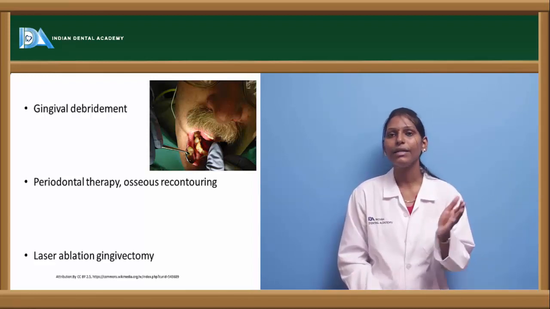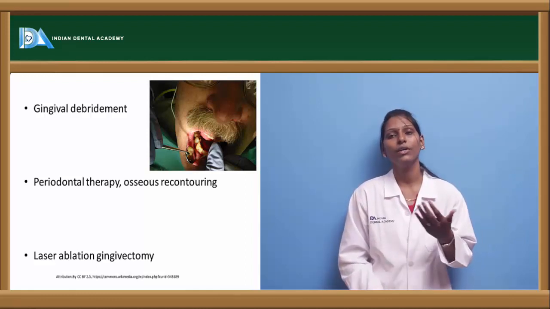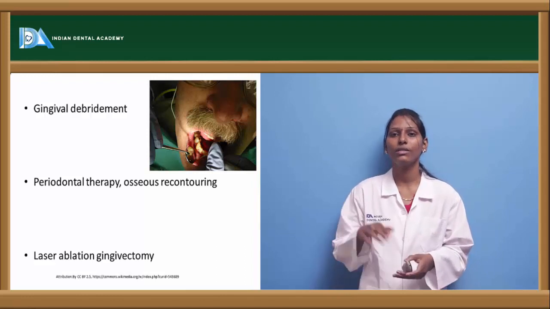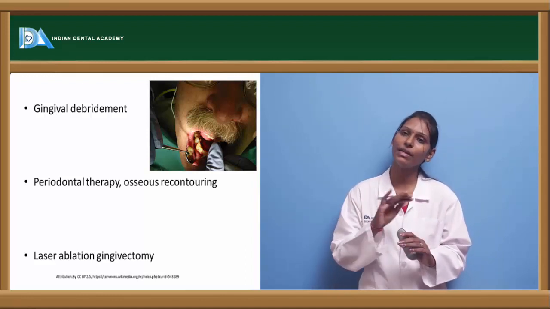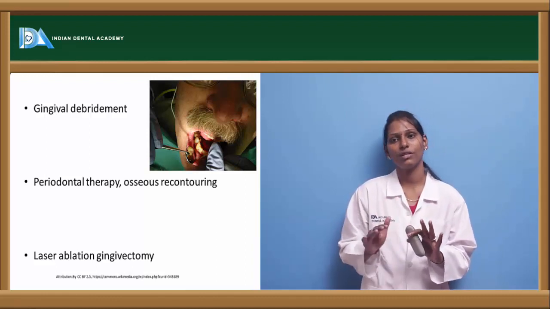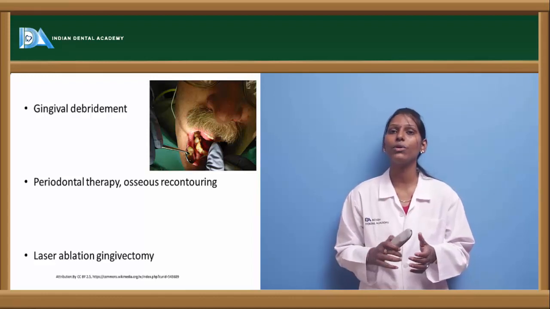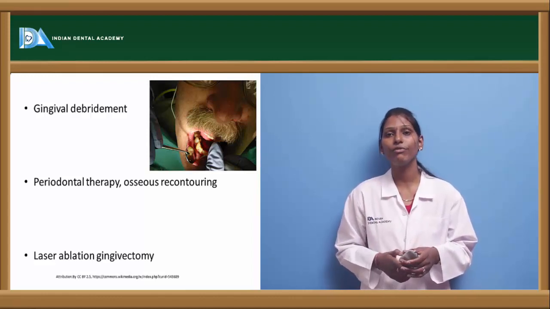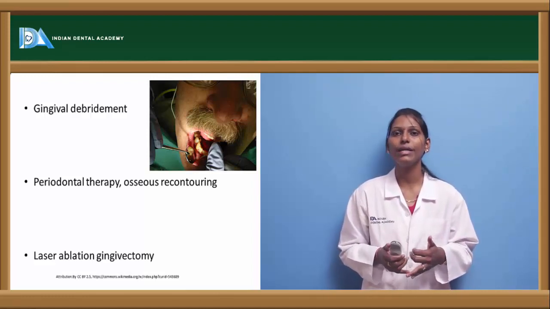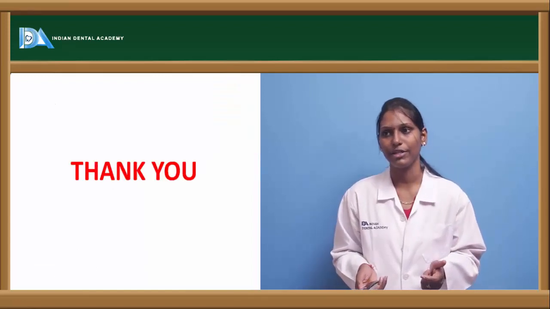Gingivectomy is nothing but removal, the cutting, of the excess gingiva. You can go for either gingivectomy or gingivoplasty. Gingivoplasty is where, instead of removing it totally, you recontour the soft tissue, removing the excess gingiva that is present. Laser ablation will be helpful in reducing bleeding complications, because with the help of laser it is usually a less painful procedure, and much of the bleeding can be prevented. Thank you.